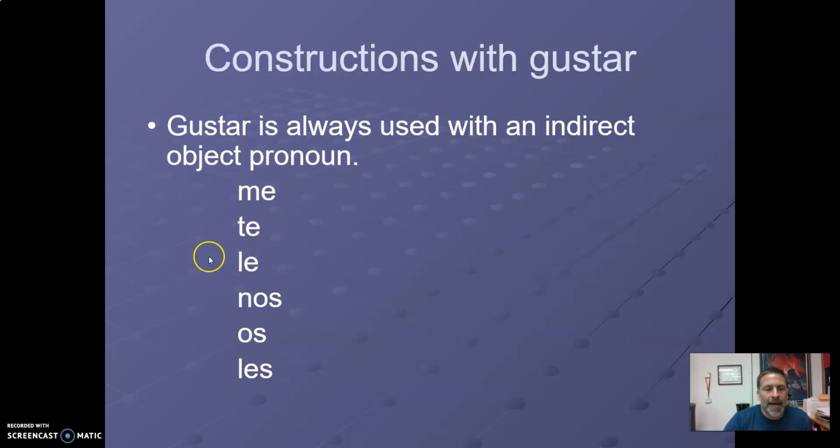A Maria le gusta chocolate. Nos refers to us. We like pizza. A nosotros nos gusta pizza. Os is the vosotros, les is ellos, ellas, ustedes. Those two girls like the books. A ellas les gustan los libros. Notice that it's gustan because books are plural.